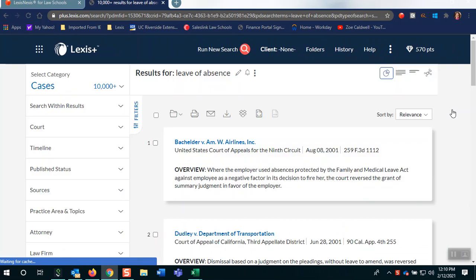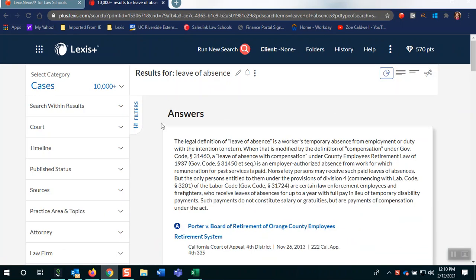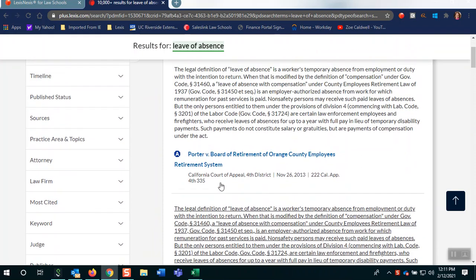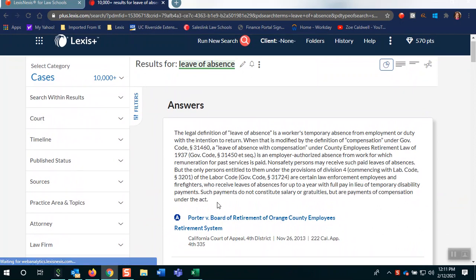A few things to note is Lexis will start giving you Lexis answers if anything that you're typing in prompts that sort of response. I could have typed in California definition of leave of absence, and that would have worked too. Lexis will start to give me some cases right off the bat that are going to help me answer that question. It's a lot like asking Siri to do some work for you.